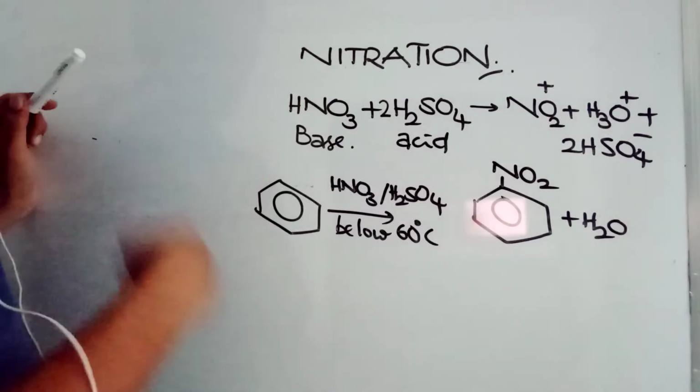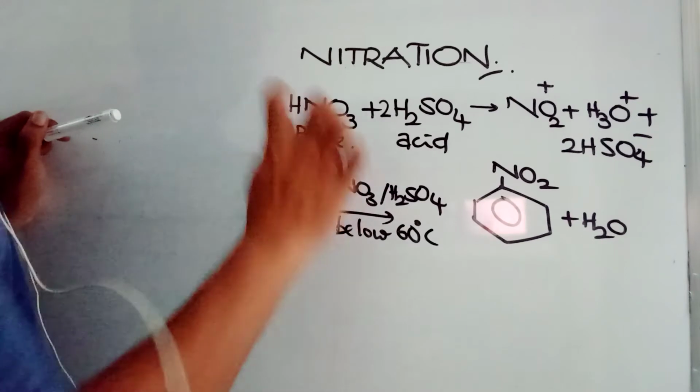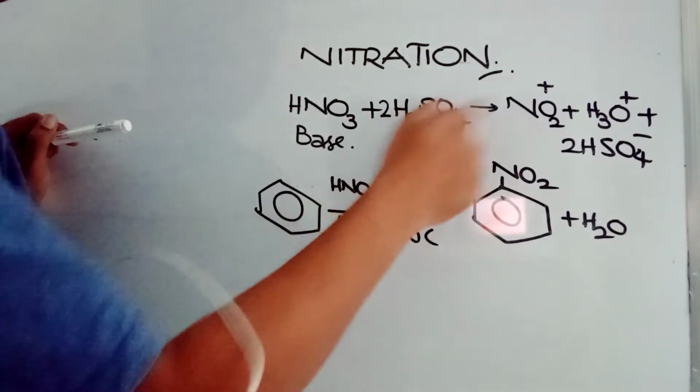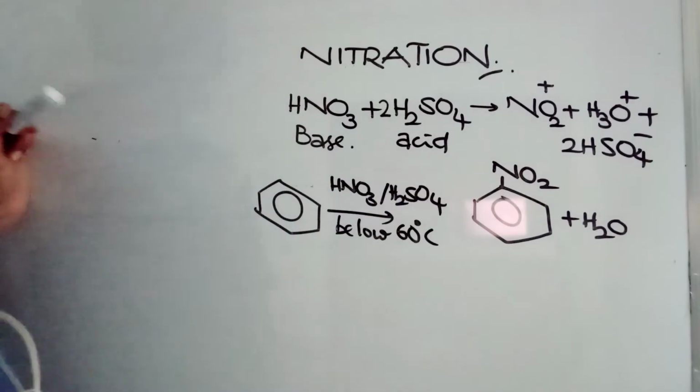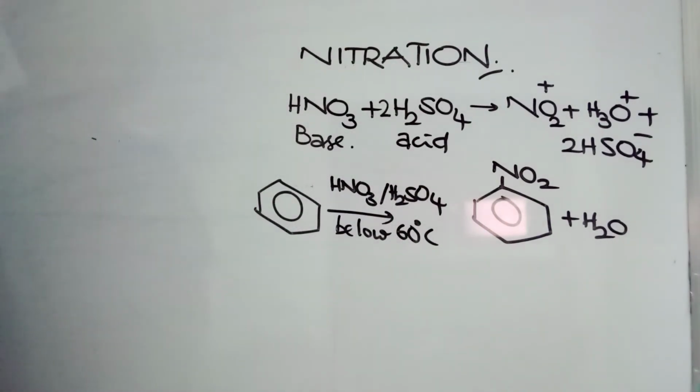Hydrogen from here is replaced by the electrophile NO2. I am not writing the complete mechanism. If you know this step, the remaining steps are known to you. Now on the benzene, NO2+ is coming, sigma complex, everything is the same. This is nitration. Nitration mandatory conditions: below 60 degrees Celsius, both acids must be concentrated, and by volume they must be in 1:1 ratio. That's important.